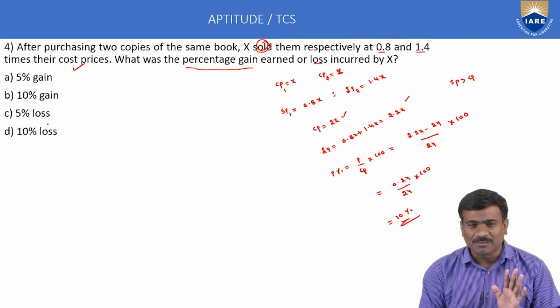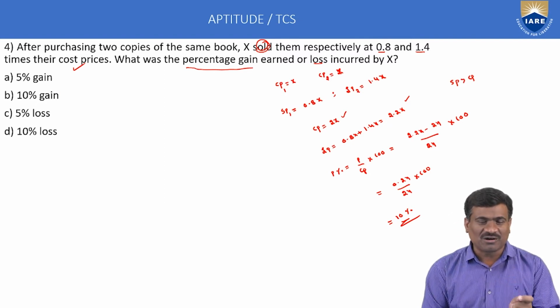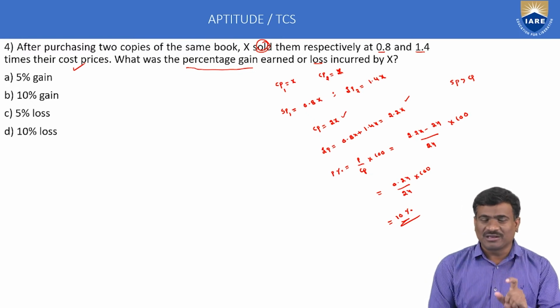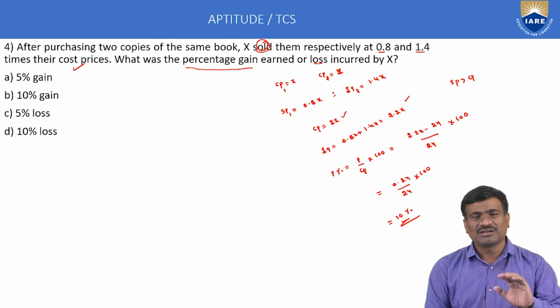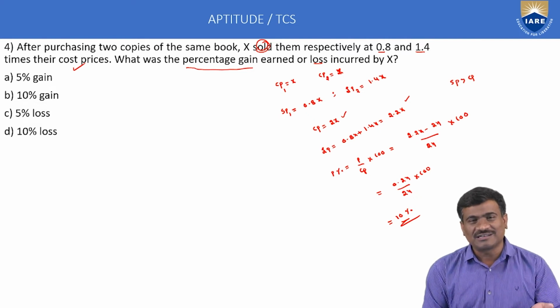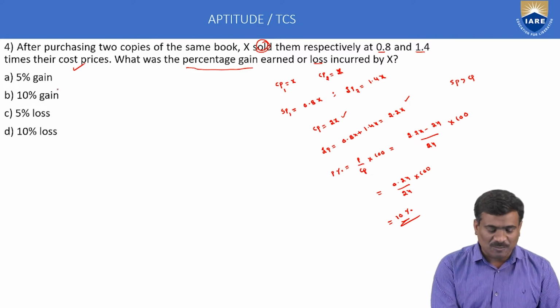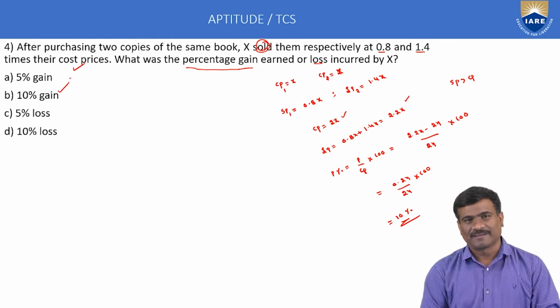Don't confuse, the method is easy. Here profit and loss depend only on the operator. If the result is positive, that indicates profit; if the result is negative, that is called loss. But here profit means plus indication, so the answer, gain percentage, is correct, option B. This is the method.